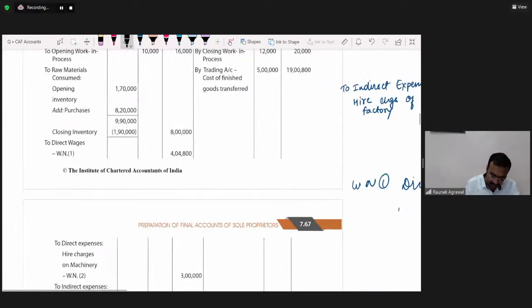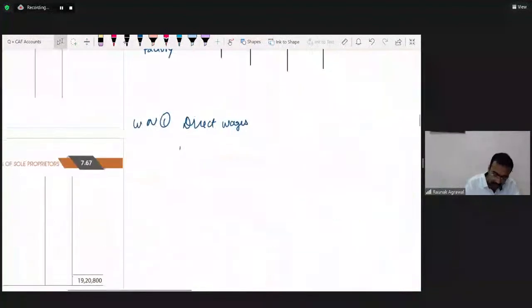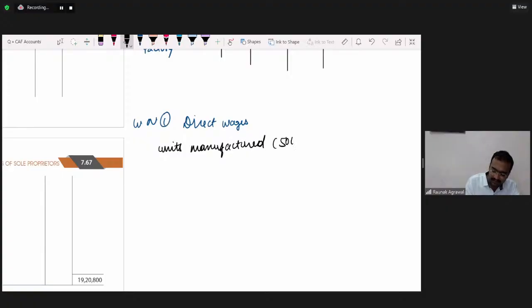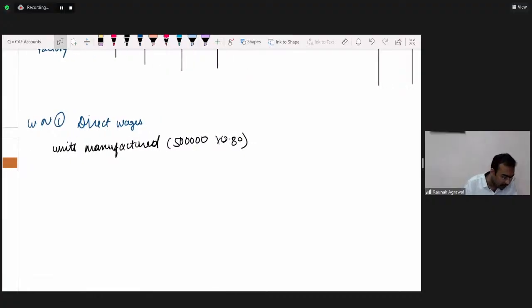What is given in the question? Question is saving units manufactured and closing WIP. So direct wages on units manufactured, we have 5 lakh units and the rate is 0.80, that is 80 paisa. So 5 lakh units into 80 paisa, it's coming down to 4 lakh.